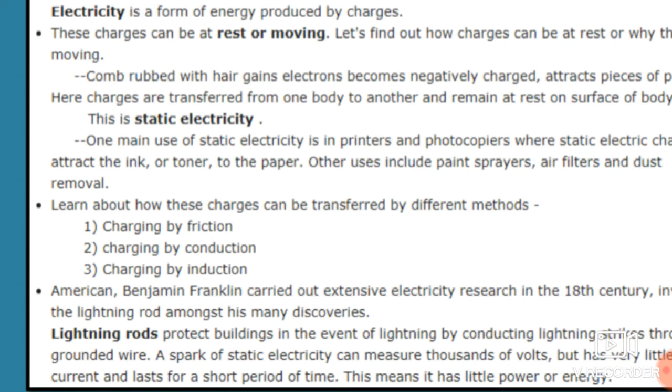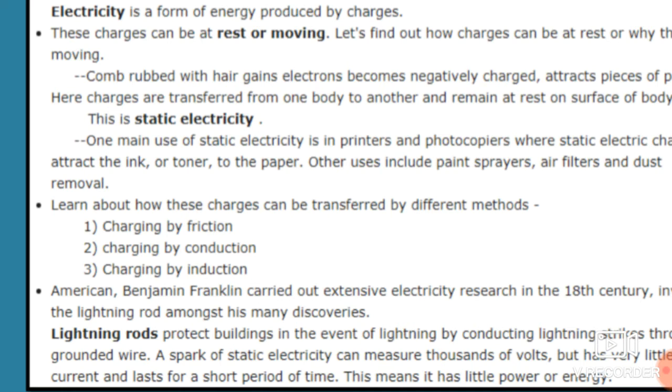How can these charges be transferred by different methods? These three methods are charging by friction, whenever we rub two things with each other, at that time those two things get charges; charging by the conduction method; and charging by the induction method.